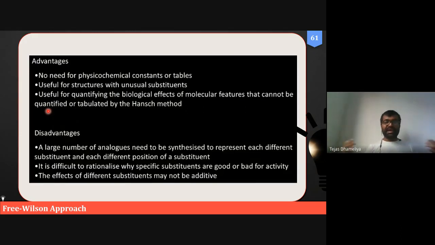That's why this Free-Wilson model is the ideal one, because it considers not three but 300 parameters. That's why it is ideal, it is useful, it is perfect. It will give us more positive results, right?